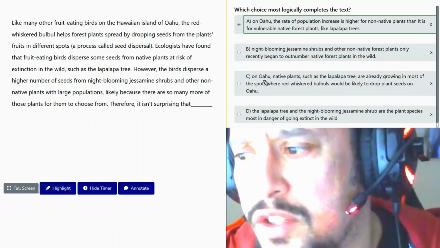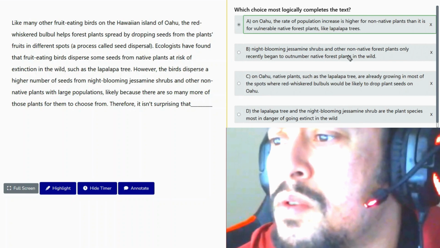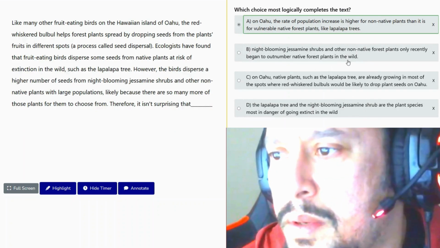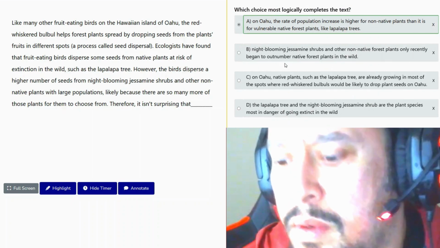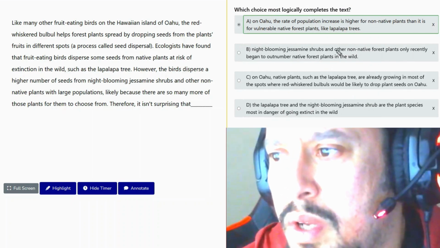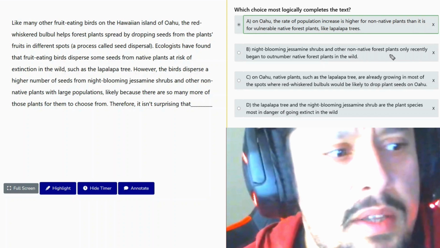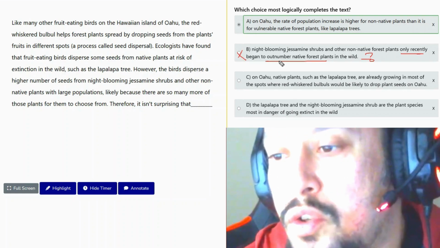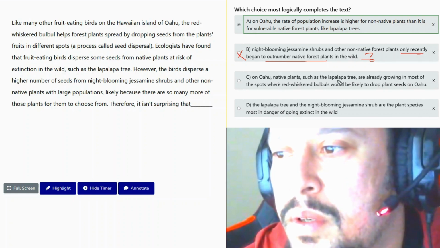Let's check out the other answers as well. Okay. I mean, there's no support for this. Only recently began to outnumber native plants. We actually don't know this. There's no support for this. It could be true, but there's no support.